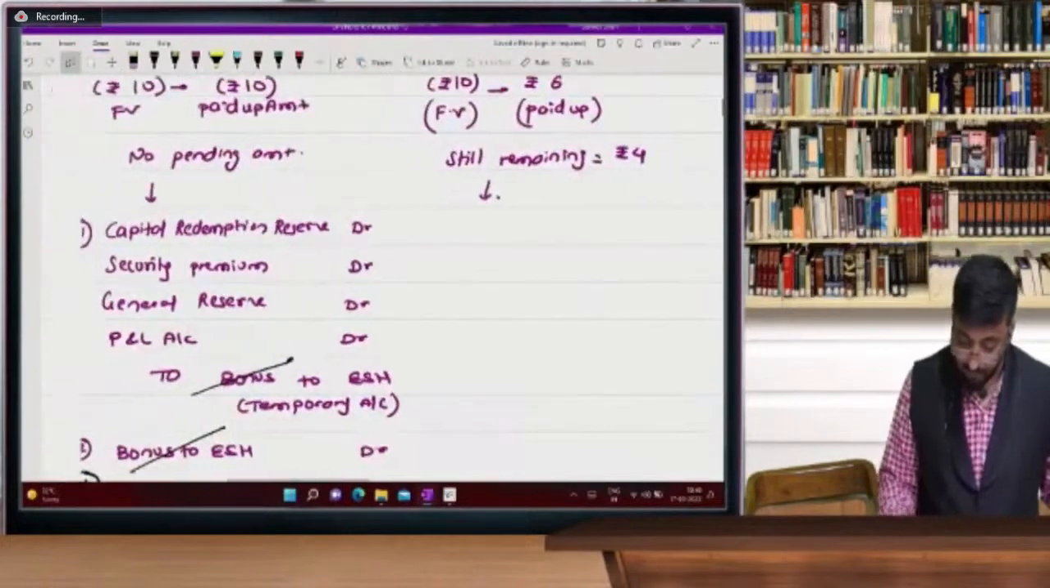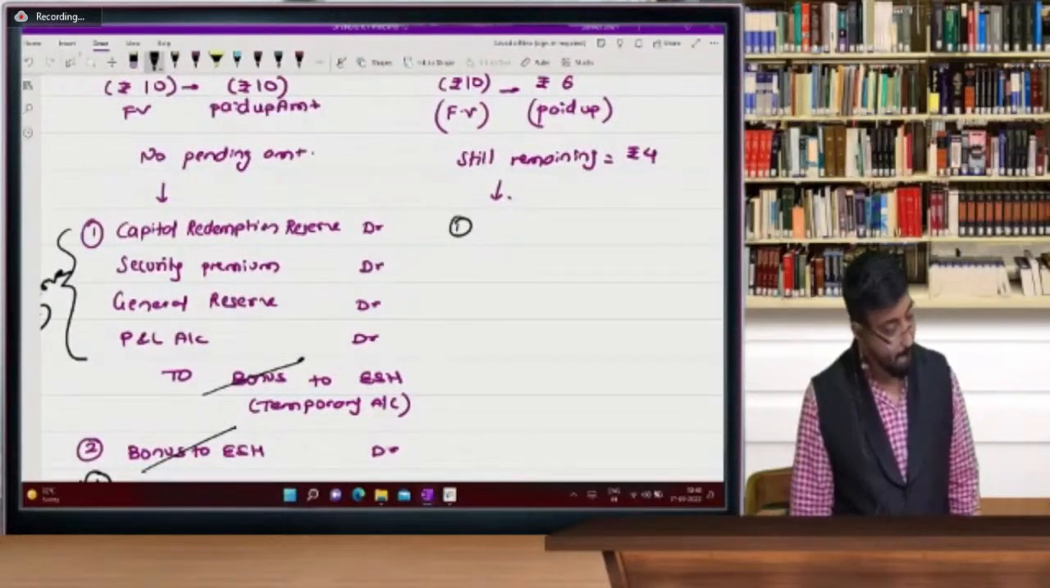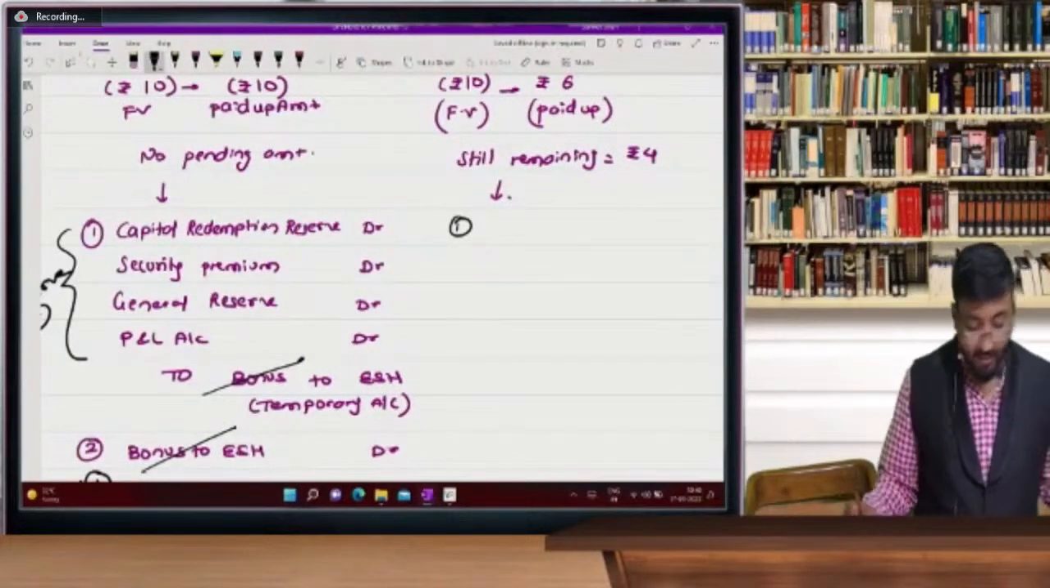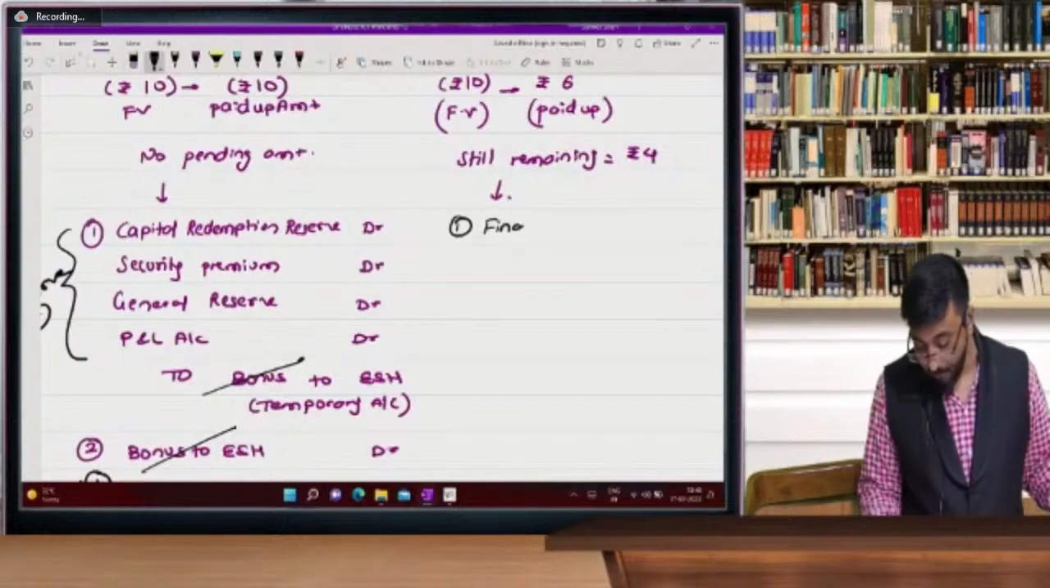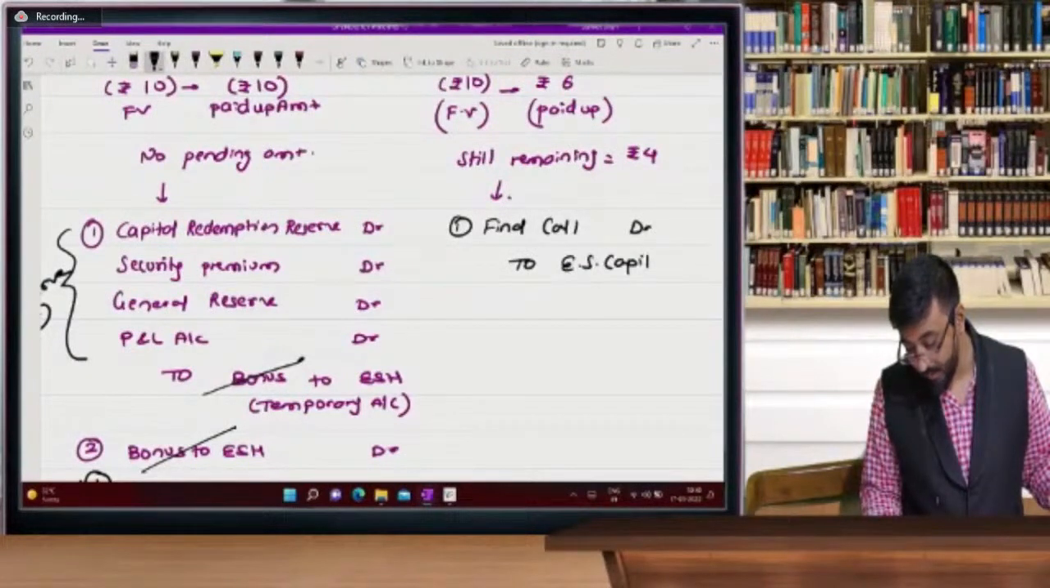Next, here beta, what is the entry? Final call account debit to equity share capital.